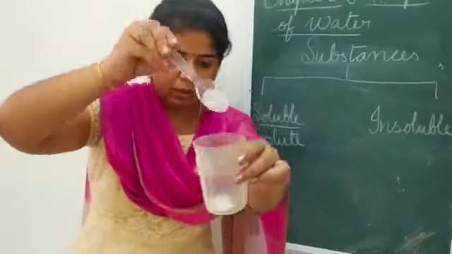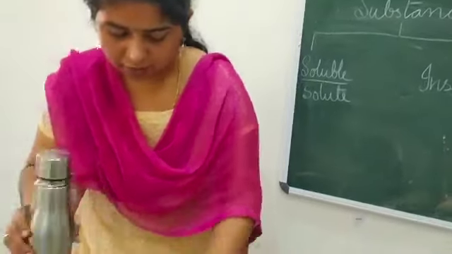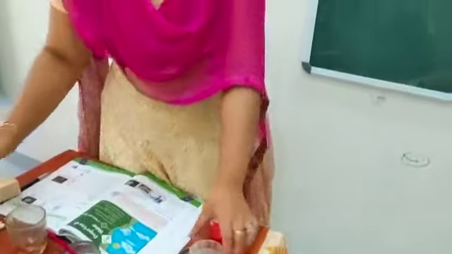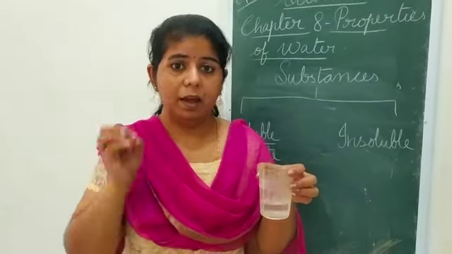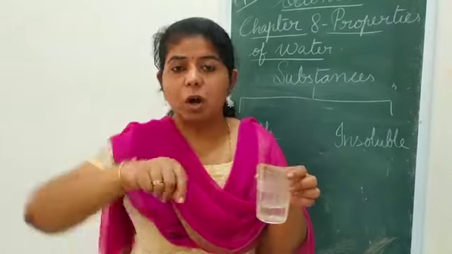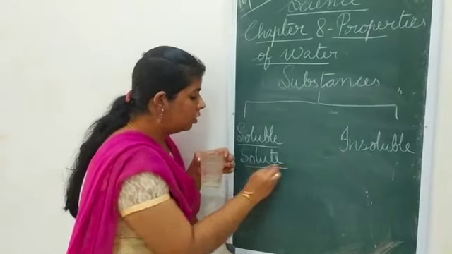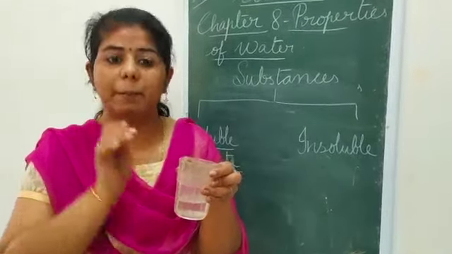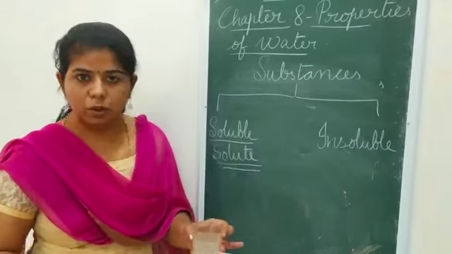Now, once more I am adding the sugar. Sugar I have added. Then what I have done is, I have added some water to it. And when I added that water and stirred it, you got the sugar solution. So what got mixed up in the water here? Sugar. And that substance, sugar, which got mixed up in the water, we call those things as solute. Okay? The thing which got mixed up in the water, those things we call as the solute.